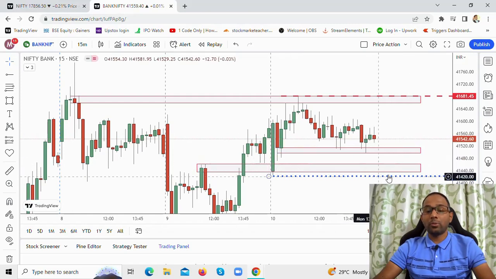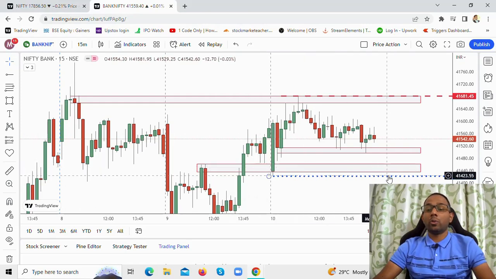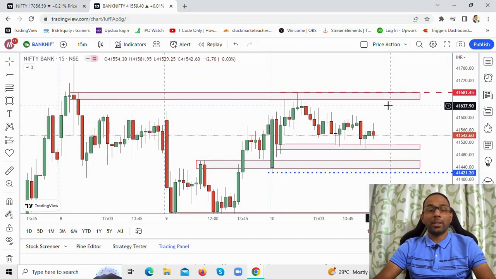If the price gaps down to today's low, or to this particular price zone marked as a support level, we are not going to immediately go and short. We will see if there is any kind of trade forming here in terms of price action to go on the long side. We'll take a long position and place risk management in place. So these are the levels that you need to watch out for.